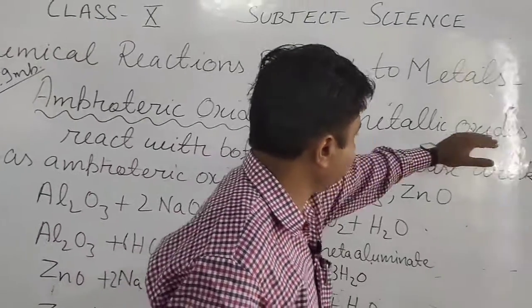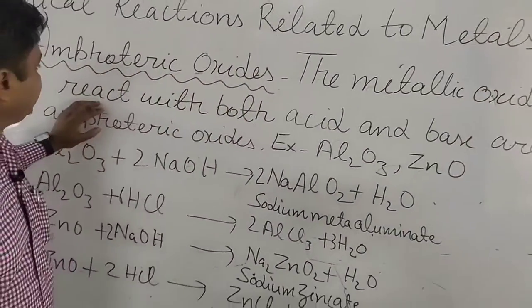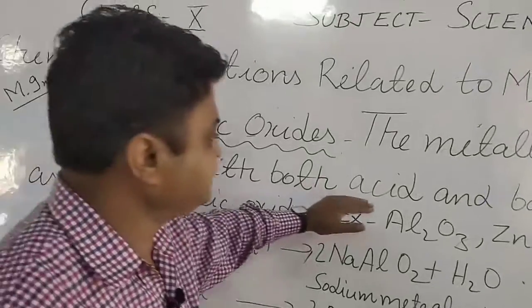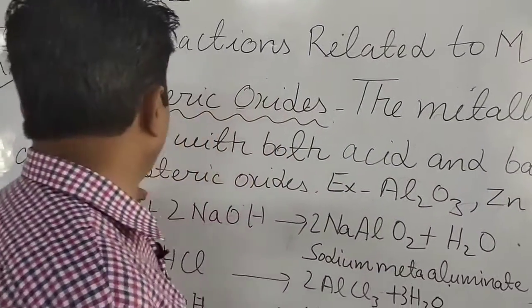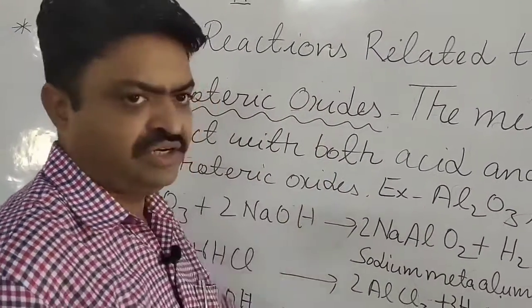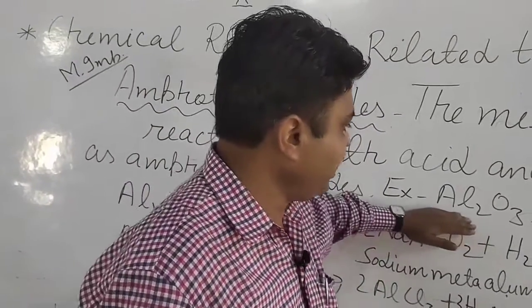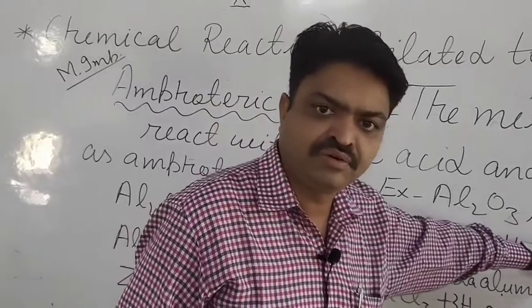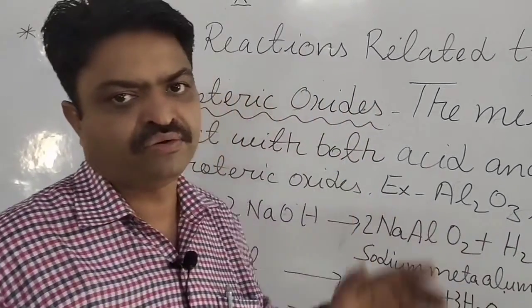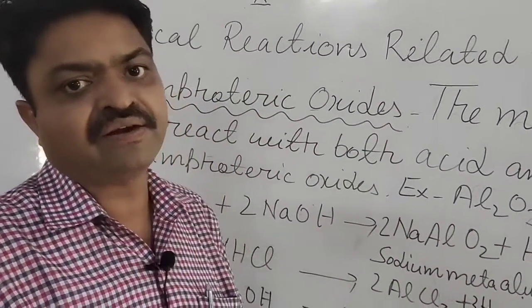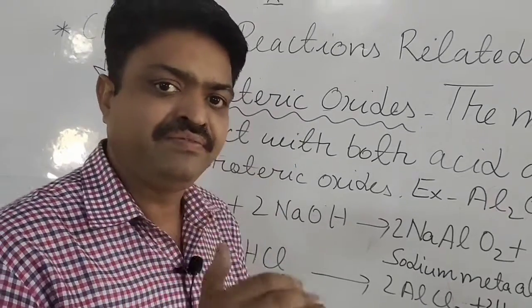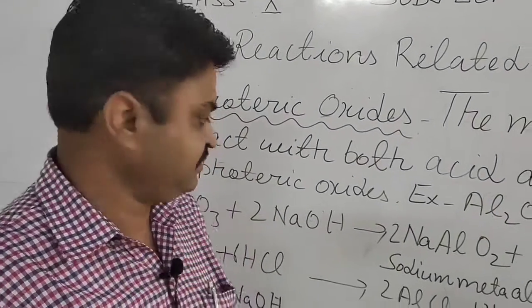The metallic oxides which react with both acid and base are known as amphoteric oxides. Examples of amphoteric oxides are aluminium oxide and zinc oxide, because they can react with both acid as well as base.